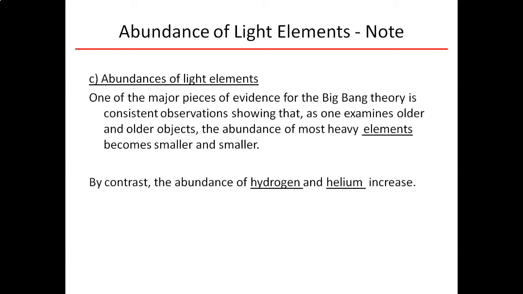Okay, so here's your note. We have mainly light hydrogen and helium. We have only a small amount of our heavier elements. And if we look at objects that are really far away from us, because the further away something is, the deeper back in time we look at it, we find more and more hydrogen and helium and fewer of our heavier elements.